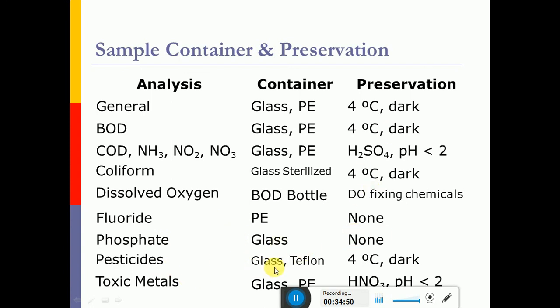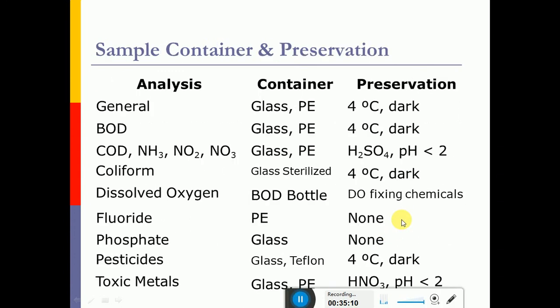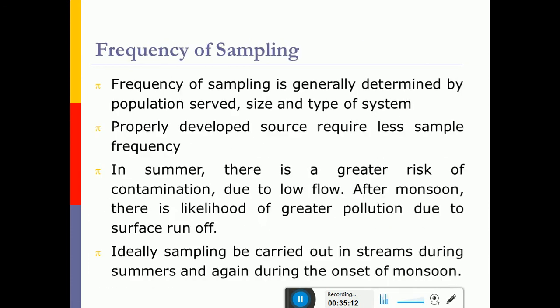For pesticides, we have to use a glass container or Teflon coating, and it should be stored under 4 degrees centigrade. For toxic metals, we can use a glass container by adding nitric acid and maintaining the pH of less than 2. Similarly, for other chemicals, we have to use bottles of glass or polycarbonate material.